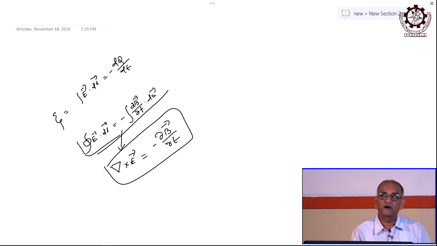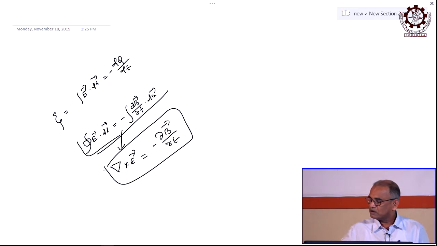Magnetic field is different from magnetic induction. I am telling you, magnetic induction is B, field is H, B equals mu H. Induction means there must be a medium. If a medium is there, then only you can write this B, otherwise it is H, the field strength, right. So, this is your Faraday's law both in differential and integral form, from which you can draw the conclusion about the curl of the electric field created there, which is related to the magnetic field induction B by that relation, right.